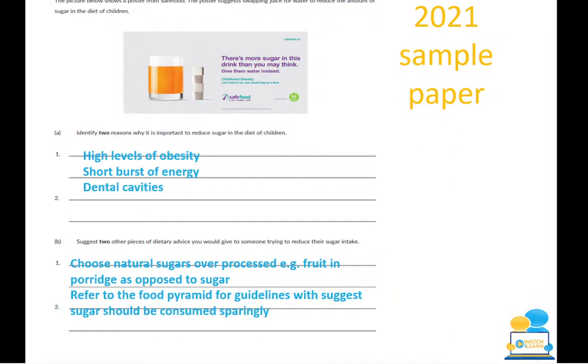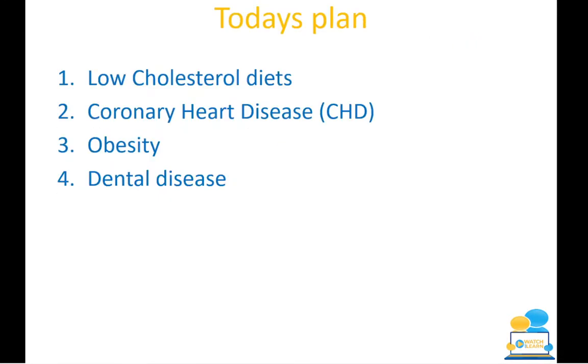So that is the 2021 sample paper, and this didn't come up in this year's papers, so who knows, it could come up in this academic year. So far what we've looked at is low cholesterol diets. We've looked at coronary heart disease, which is also known as CHD. And we have looked at obesity, and now we're going to look at dental disease.